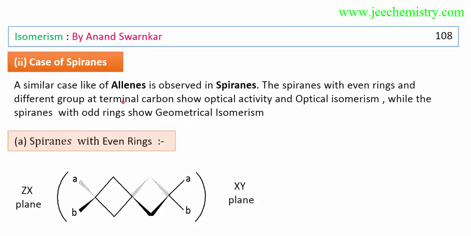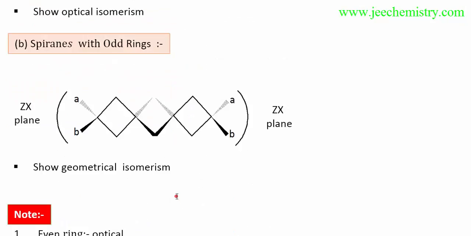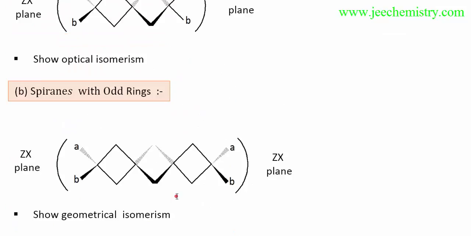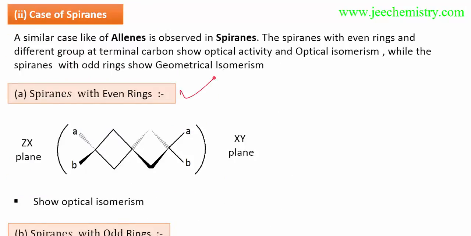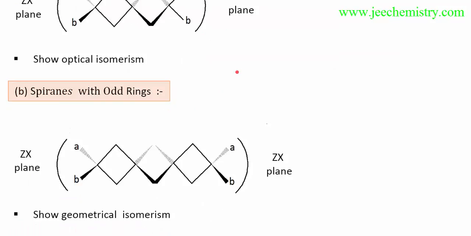Now the case of spiro compounds. Spiro means ring. There are also two cases, even ring and odd ring. Here is also an odd ring case and an even ring case. This is an even ring case and this is an odd ring case.